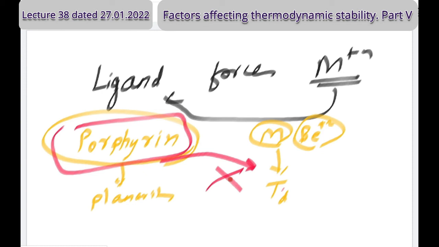My point of interest is a forced arrangement. If we force it to align in that way, then there will be strain. So forced configuration compounds will be strained, will be less stable. When will there be forced configuration? If ligand and metal have different mentalities. The ligand wants planarity and the metal does not want it, or the metal wants planarity and the ligand does not want it.